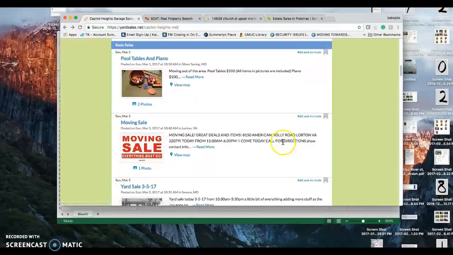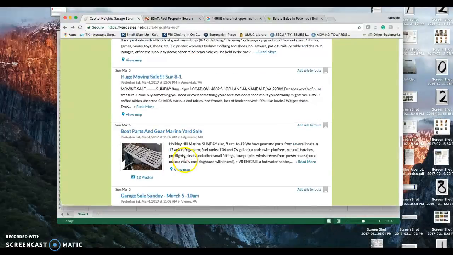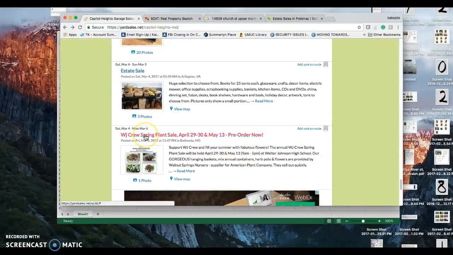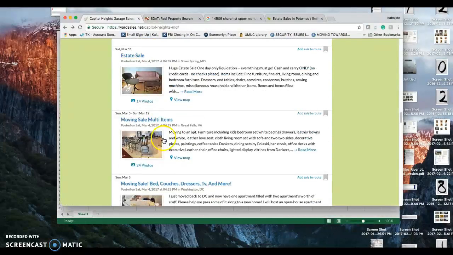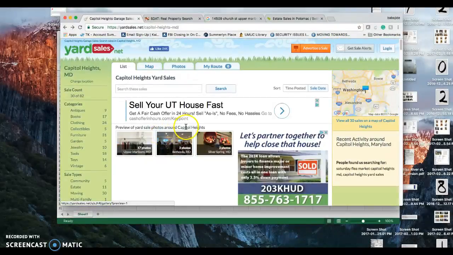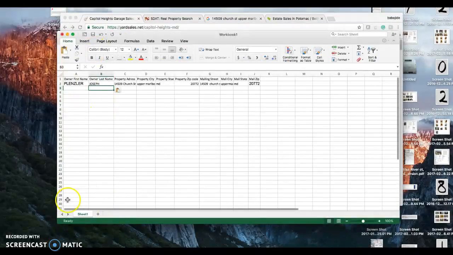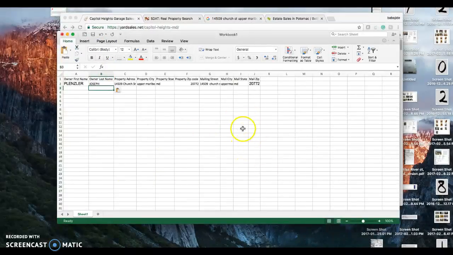For your first assignment, go through all the websites, subscribe for them, tell them you want to get notifications, and get all the properties in Maryland. Go through all the websites: estatesales.org, estatesales.net, Garage Sale Finder, yardsale.net, and just go through all of them, get the information, and put it all in a spreadsheet. For this first try, as soon as you go through all this information, just send it to me.